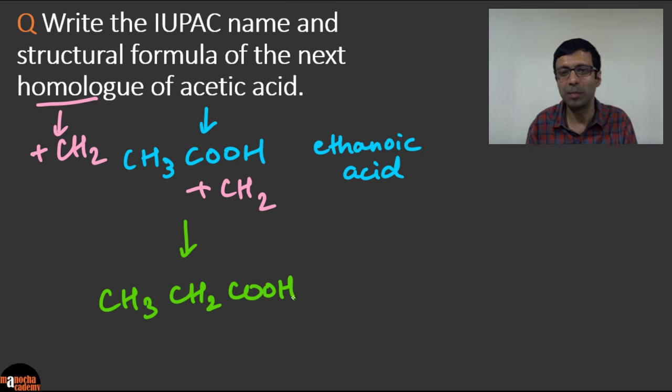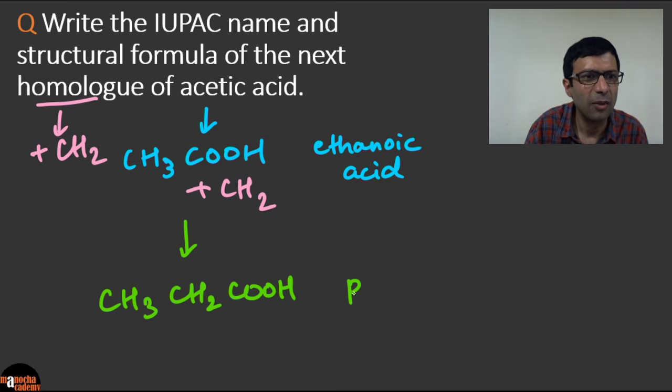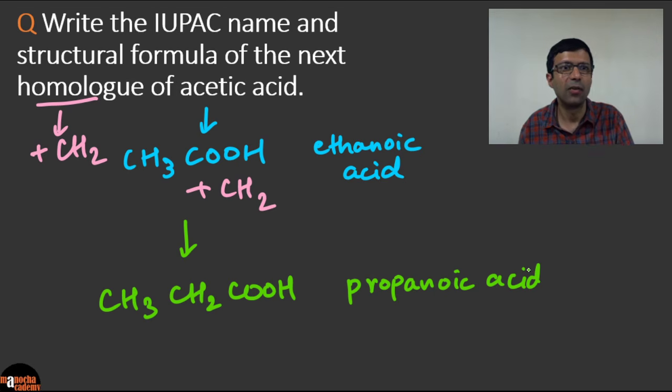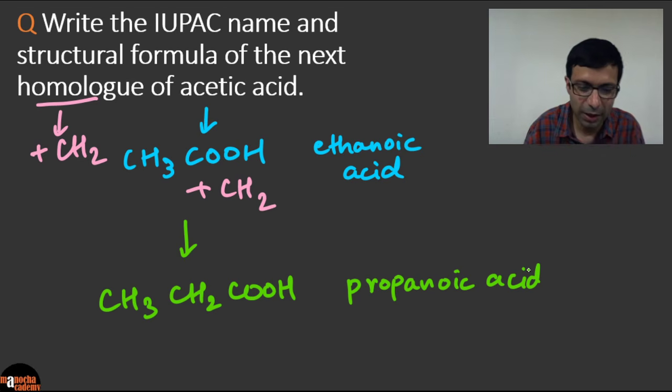So the name is pretty simple. 3 carbon, it's a carboxylic acid. So the name is going to be propanoic acid, right? Because we asked the next homologue. This guy is ethanoic acid. We've been asked who's the next acid after it. Propanoic acid, correct? And draw its structure.